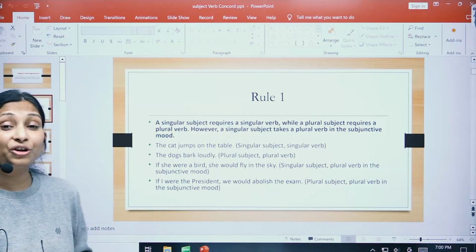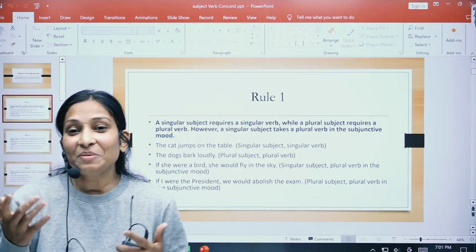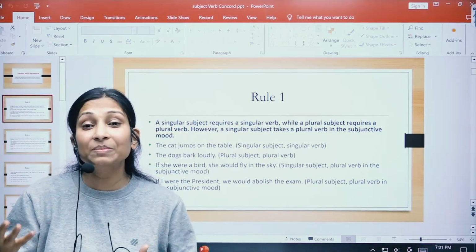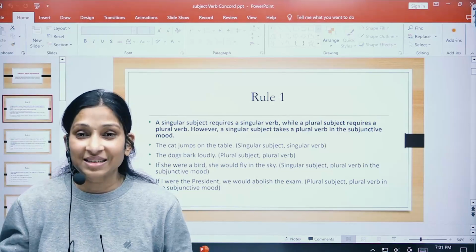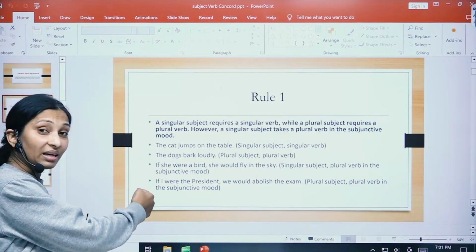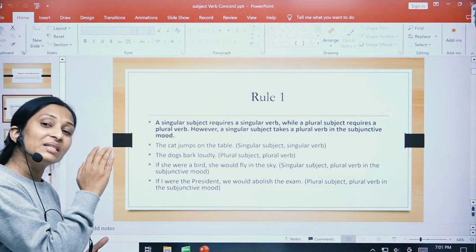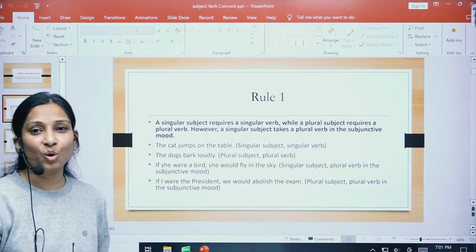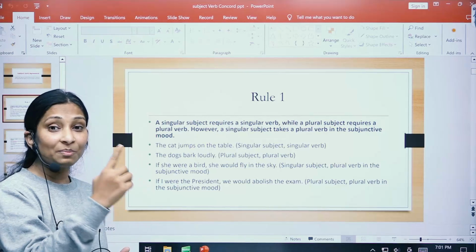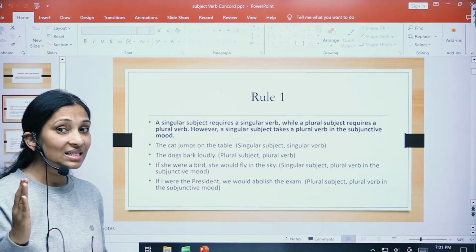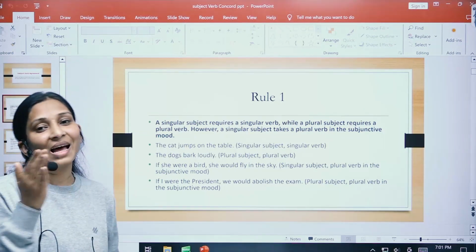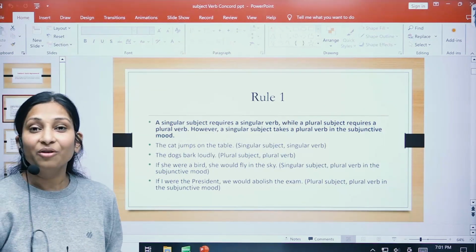Similarly, if I were the president, right? So being a president is not completely imagination, but here someone is imagining himself or herself to be a president, right? So in imagination, we put what, children? We put were. So I, which is supposed to be put with was, but here we have used were because it was imagining. Okay, so singular subject, singular verb, plural subject, plural verb. But if the sentence is showing some imagination, then we are going to use singular subject and plural verb. This is our first rule, right?